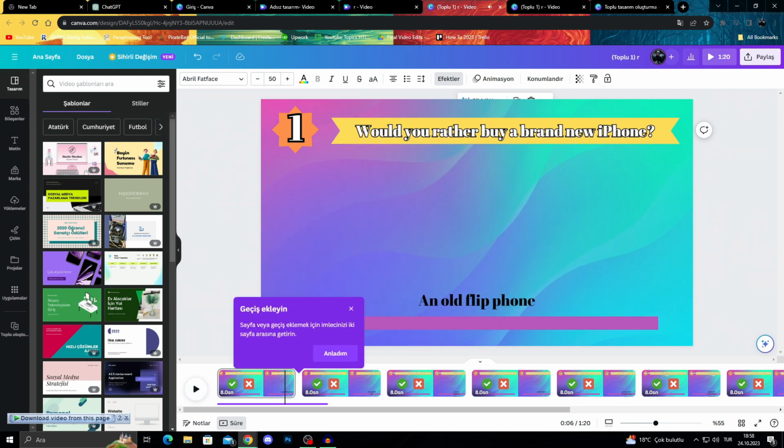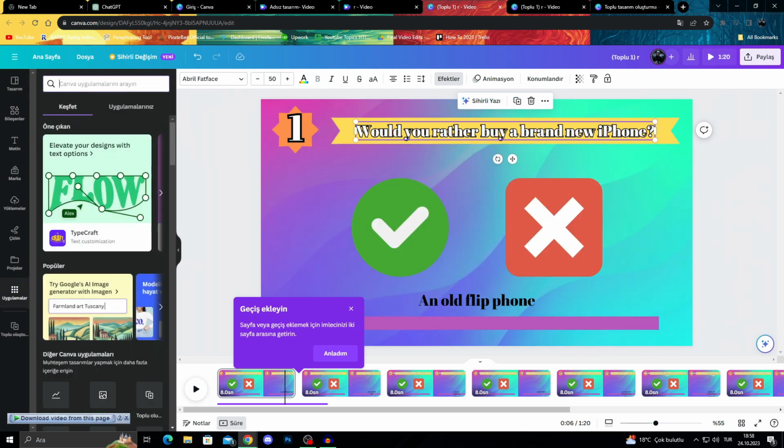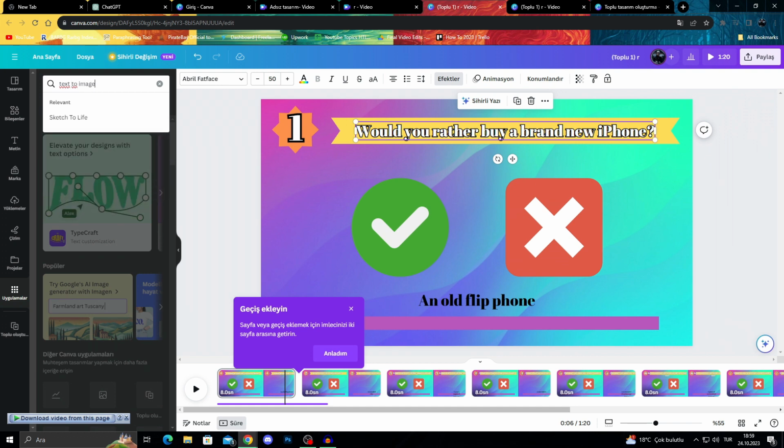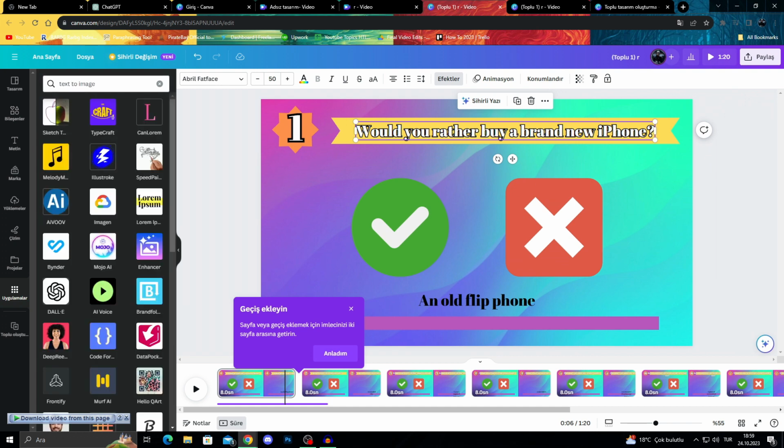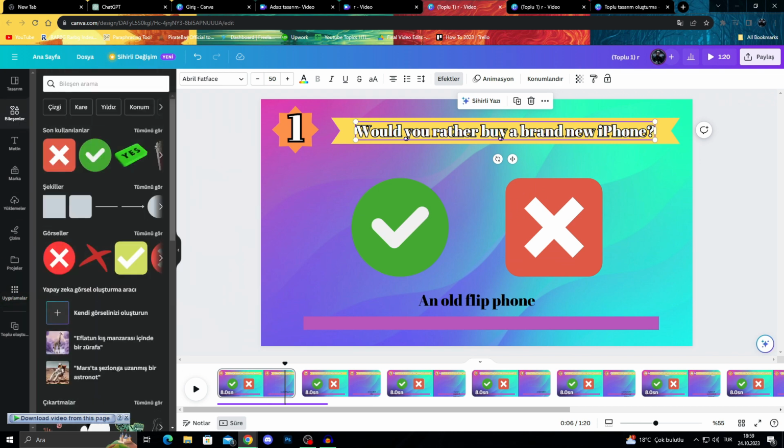Yes, thanks to this, all we need right now is just a visual. For that, we can always go and search from the apps for a text to image tool. If you have any kind of text to image tool here, you can search for that, enter your prompts from here, and it will give you just what you need. So you will be able to add the picture as well and make your videos perfect. Or you can just search for them from here as well. But if you don't want to do any of those, you can just add your own visuals or have AI create those pictures using your hidden idea prompts.